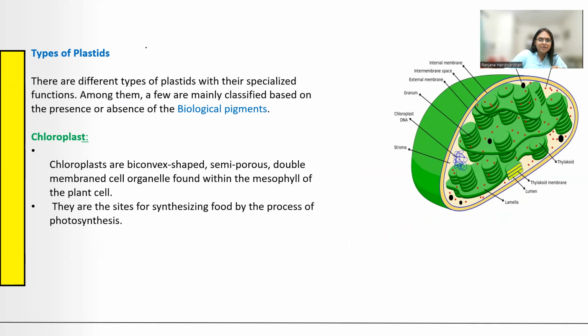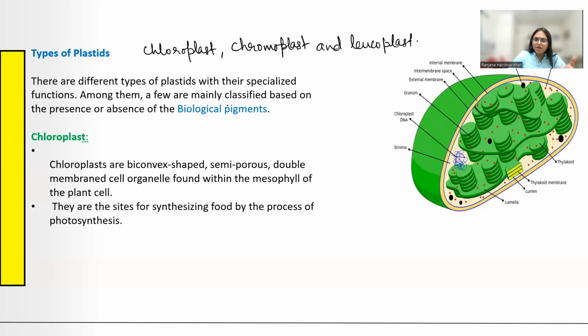क्या क्या है? They are chloroplast, chromoplast, and leucoplast. So we'll see them one by one. Now, why do we have these different types of plastids? Because there are different biological pigments present in all of them. Depending upon which pigment is present, they are classified as chloro, chromo, and leucoplast. So let us start with the chloroplast.